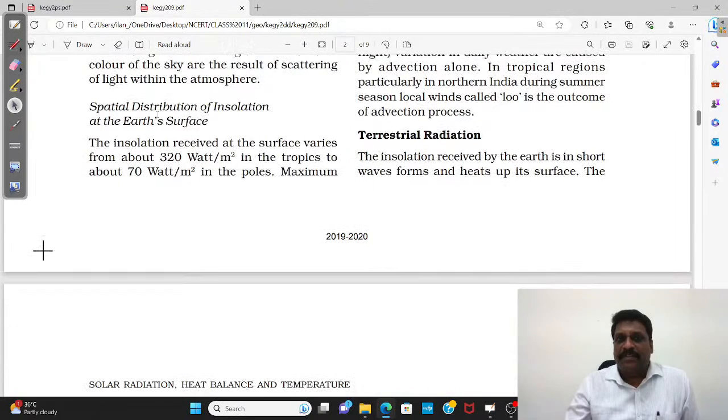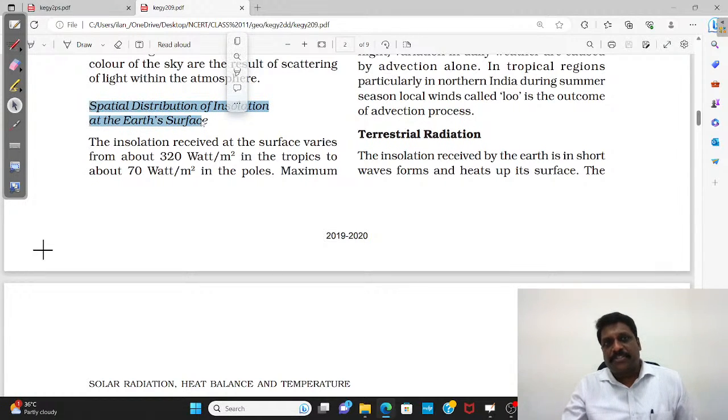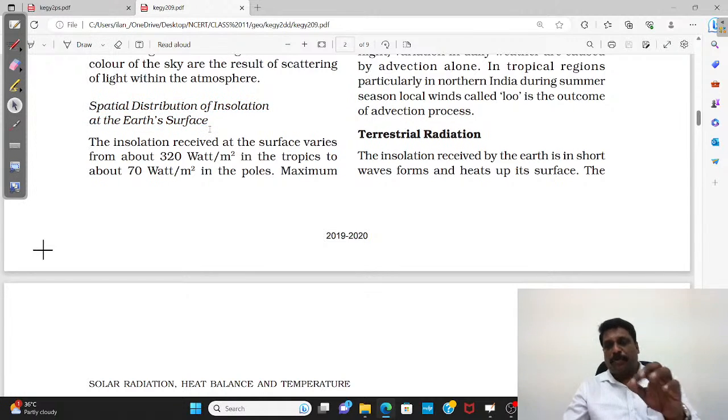Let me tell you, my dear friends, if I read this particular paragraph, spatial distribution of insolation at the Earth's surface, I'll give you one statement. This statement was asked in the 2023 examination.